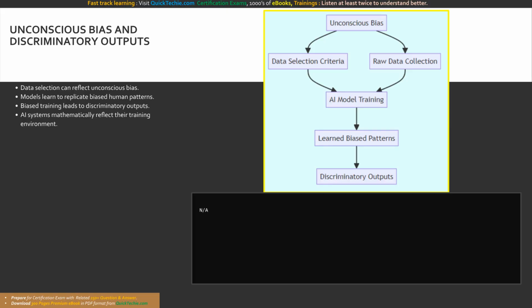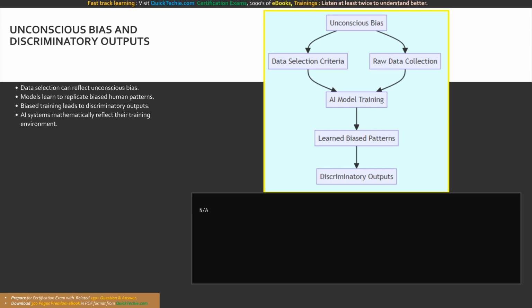For example, if historical data favors one demographic over another for a particular job role, an AI trained on that data will likely discriminate against the underrepresented demographic. It is crucial to understand that the AI is not intentionally malicious. It is simply mathematically reflecting the unconscious bias present in its training environment. Detecting unconscious bias in code often involves analyzing the statistical distribution of your training data.